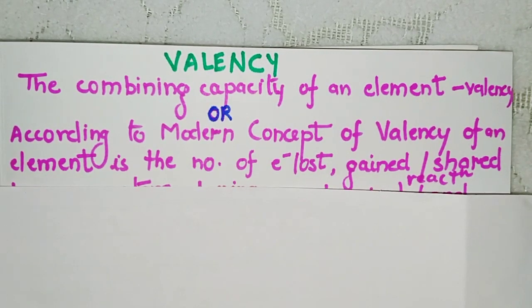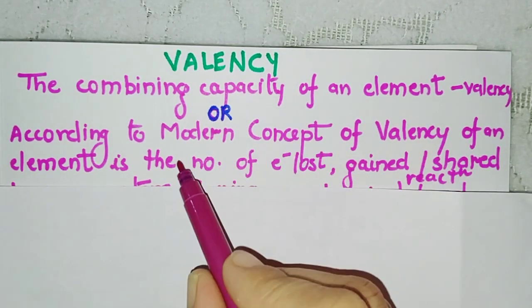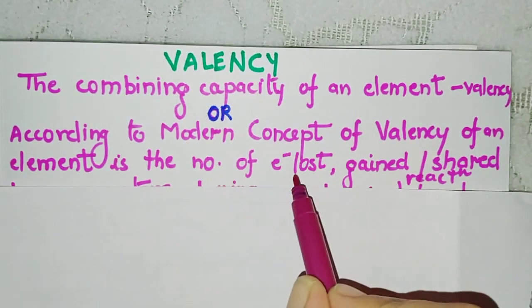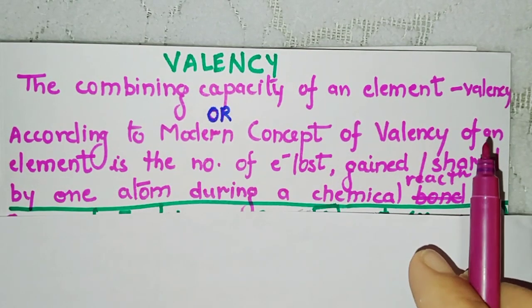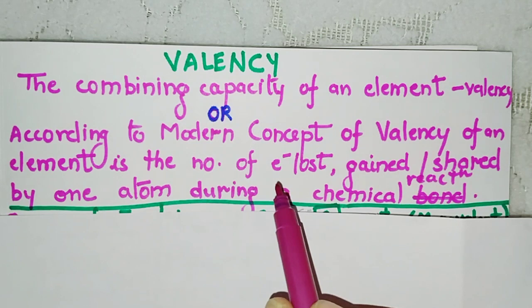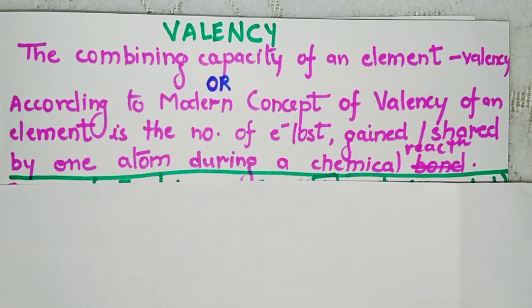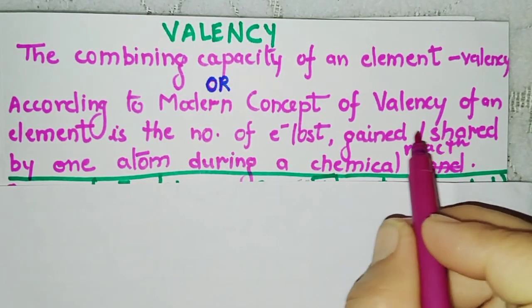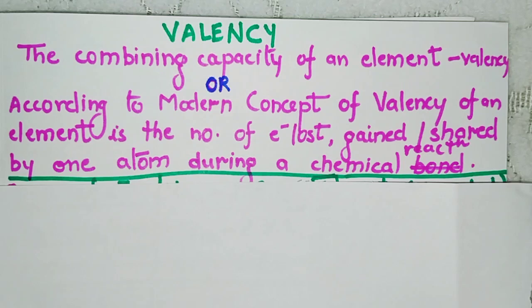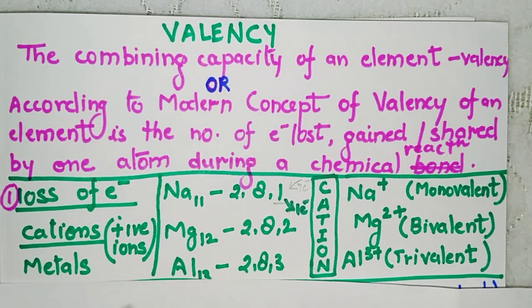Valency is the combining capacity of any element, or according to the modern concept, the number of electrons lost, gained or shared during any chemical reaction is called its valency. It is of two types, whether the electrons are lost or gained or shared. So one type we are taking here is loss of electrons.